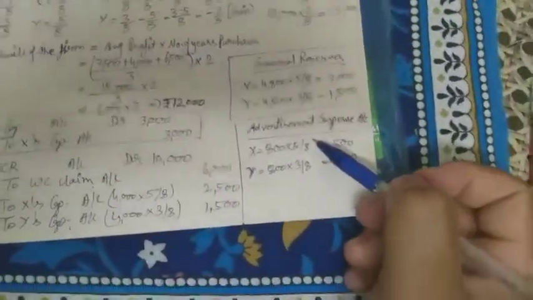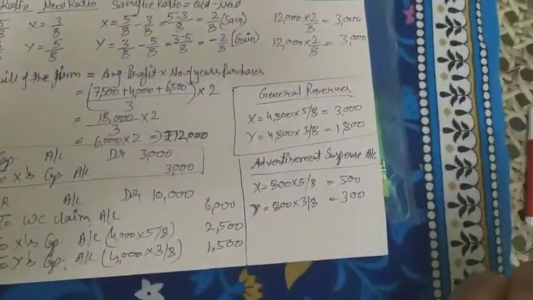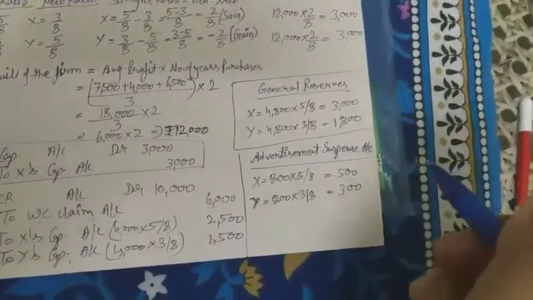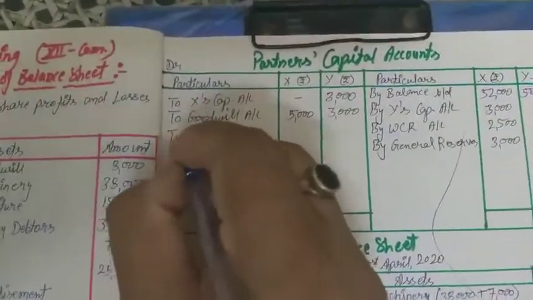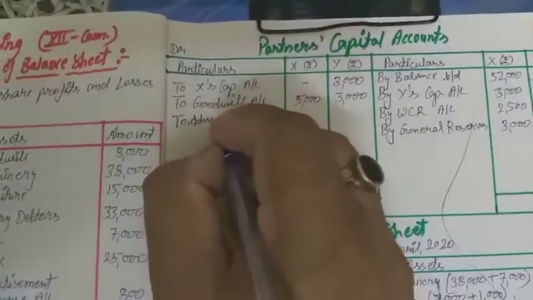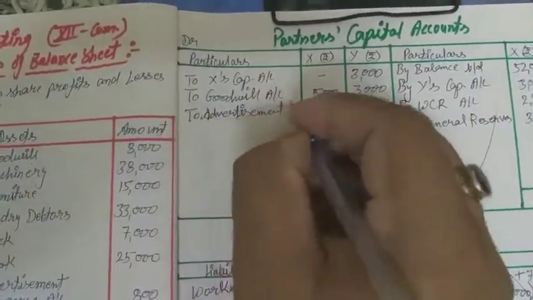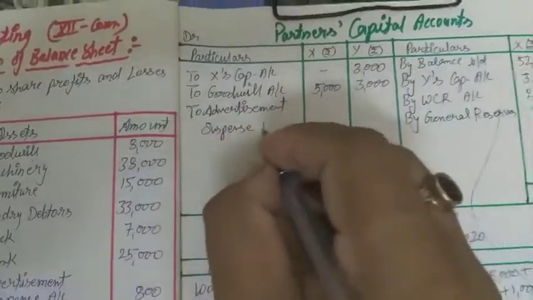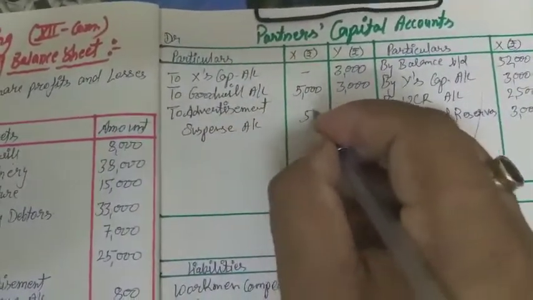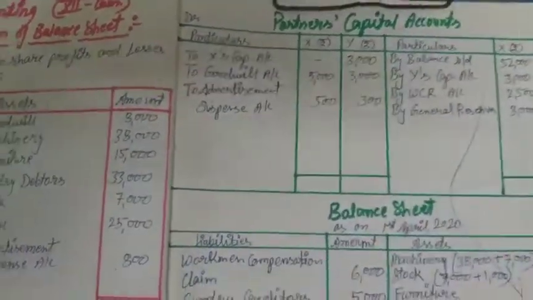So if an asset is being removed, it will be credited and the partner will be debited. The partner is debited on this side, so debit advertisement suspense account, 500 to X and 300 to Y.